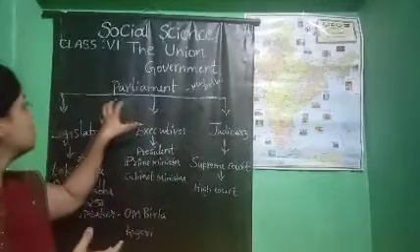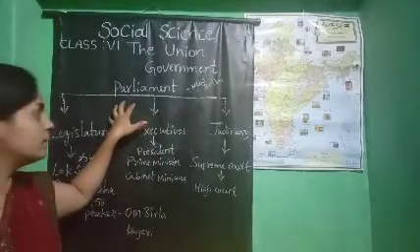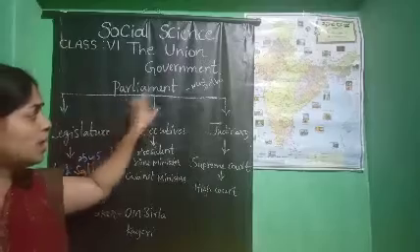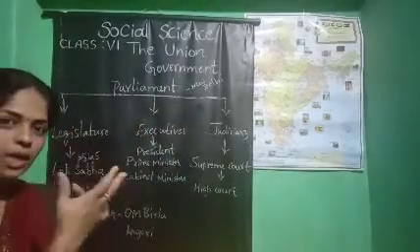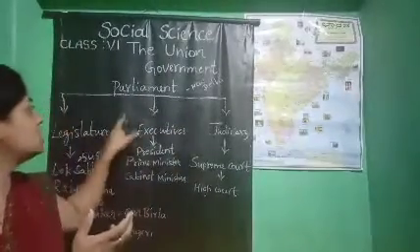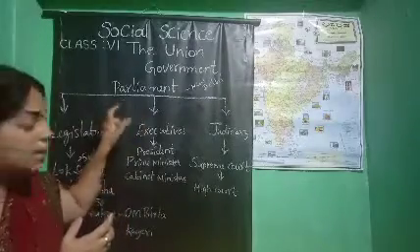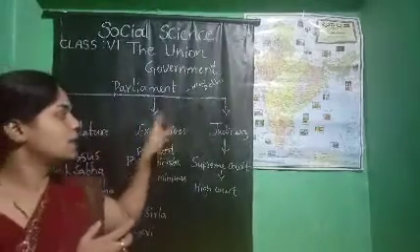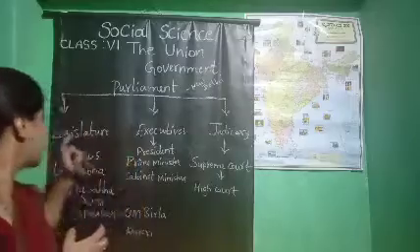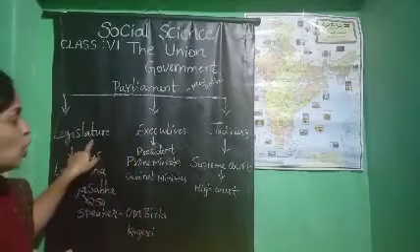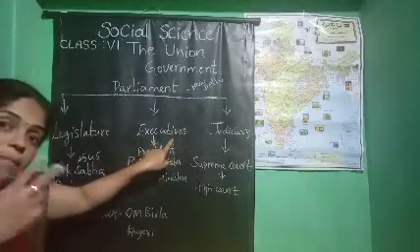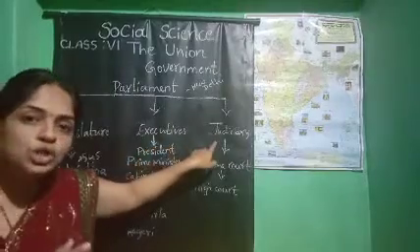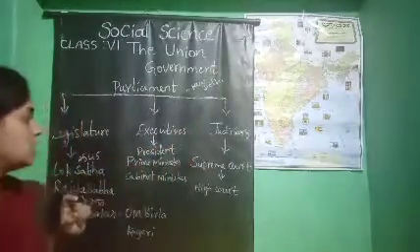For the purpose of working and administrating, this parliament of our union government is divided into the legislature, the executive and the judiciary. The legislature makes the laws, the executive implements the laws, and the judiciary gives the justice, understood?